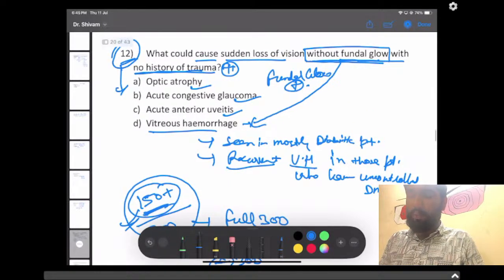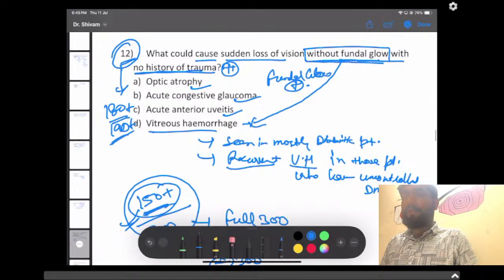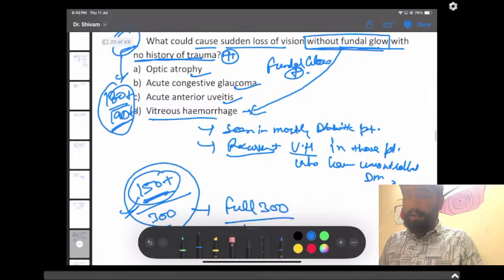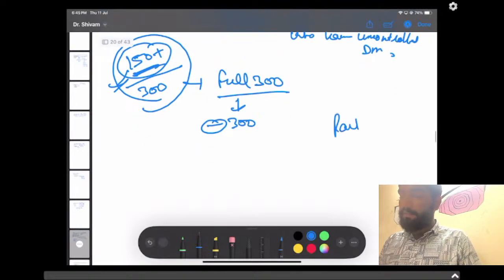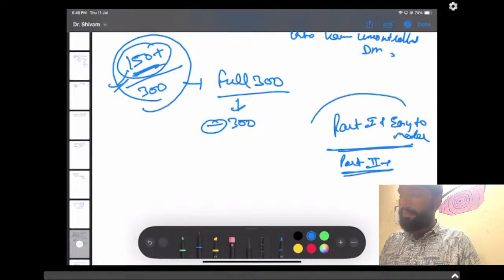But if you got this right, I think you will score more than 180 or 190, because if you have studied to this level and are getting this level of question correct, then for sure you will get 180 or 190 plus, no doubt, because as we all know, the part 1 paper was easy, easy to moderate, we can say. It all depends on how much you scored in part 2, which will decide the total score.